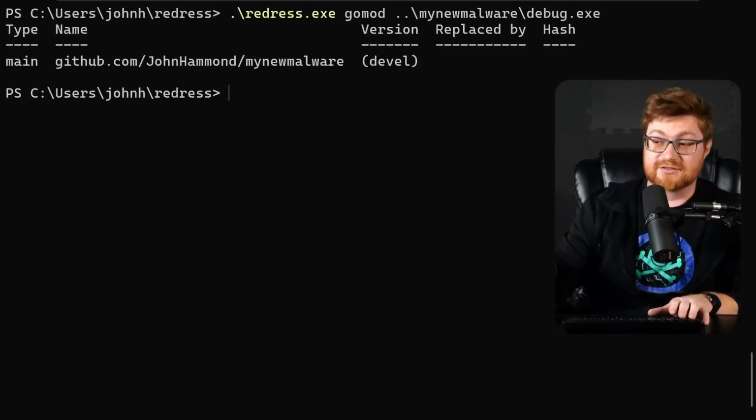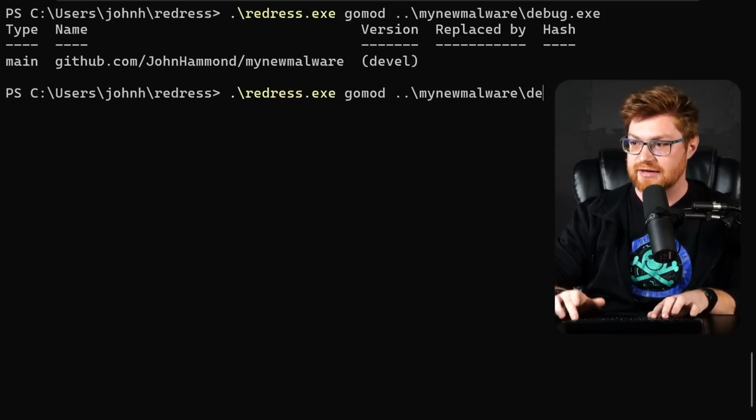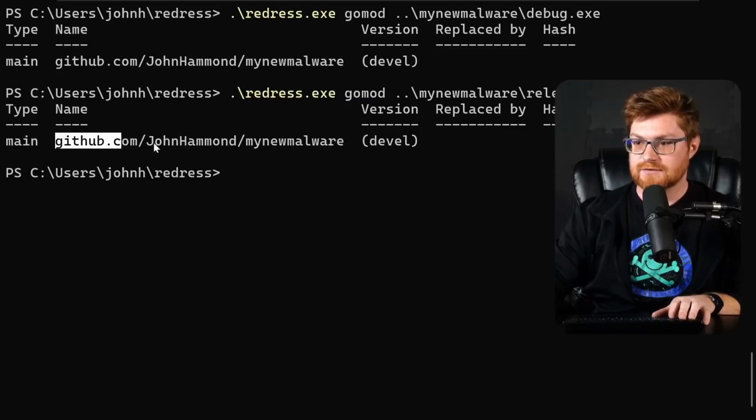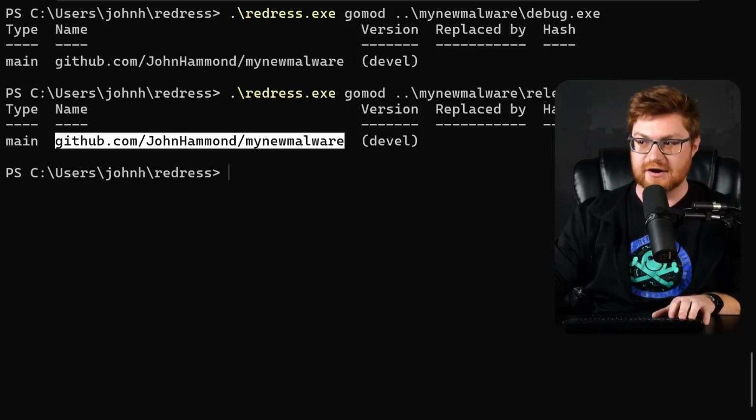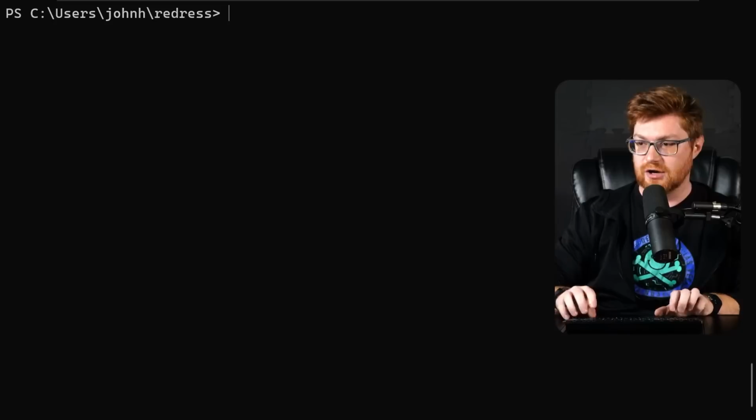right? Because that doesn't have anything stripped out of it, but obviously tracking down, okay, the name of the package there, the version in development for that build, but let's try this with the release build. Still tracks down the package, nothing fancy there. What else can we do with Redress? We've got info to print the summary information, module data, packages, and even a source code projection, as well as types. So let's do this all on the release build.